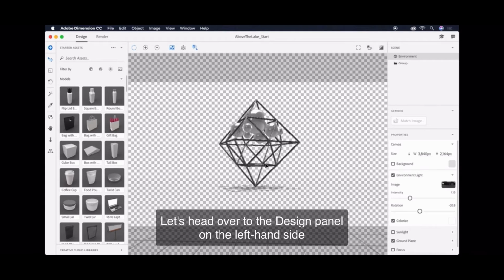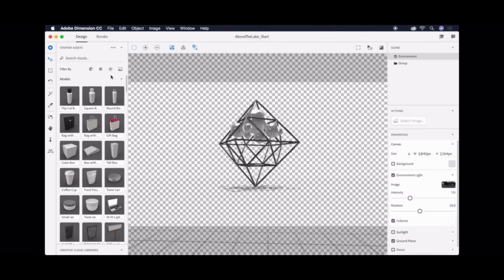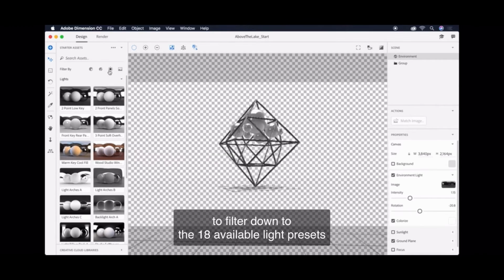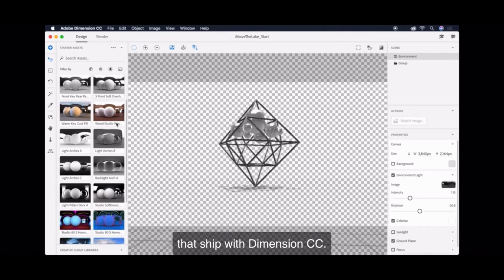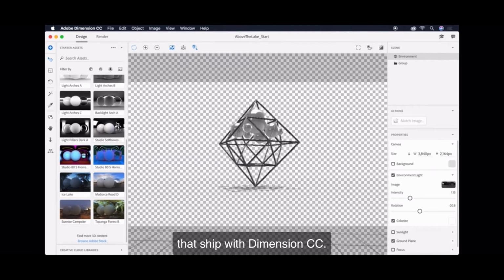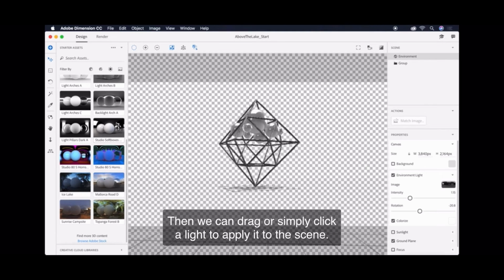Let's head over to the design panel on the left-hand side and click the lights icon to filter down to 18 available lights that ship with Dimension. Then we can drag or simply click a light to apply it to the scene.